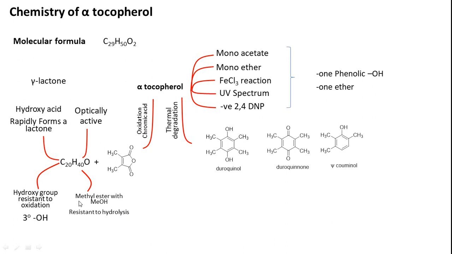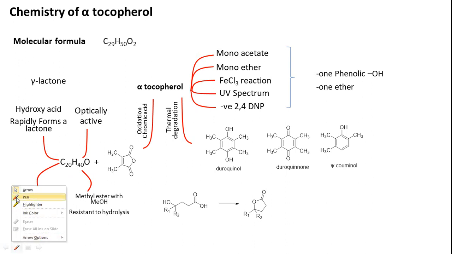And this formed a methyl ester with methanol, sorry, it is not the tertiary alcohol that forms the ester, because this is a carboxylic acid. This carboxylic acid formed a methyl ester with methanol and it is resistant to hydrolysis. So these observations indicated the possibility of this type of structure: this is the carboxylic acid, this is the alpha position, this is beta, and this is gamma.